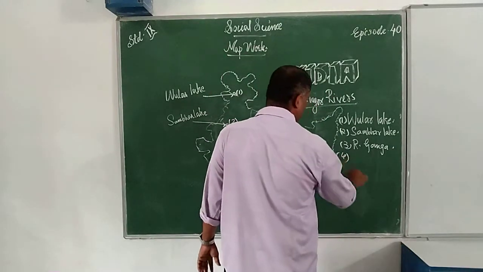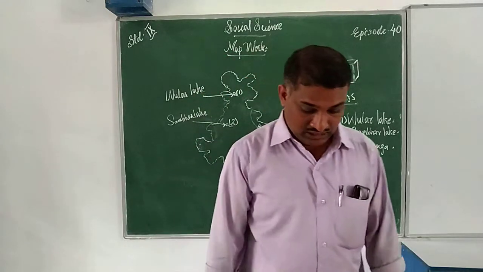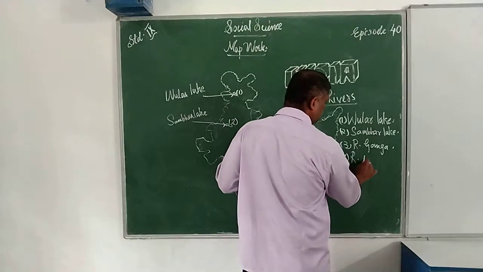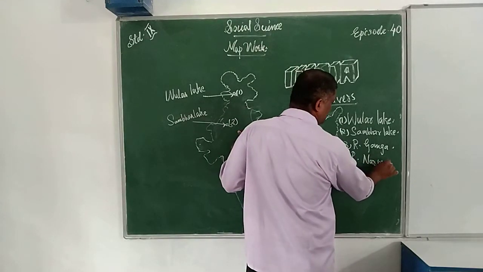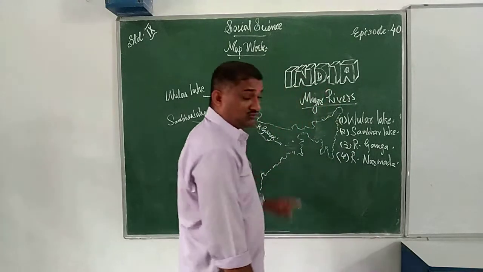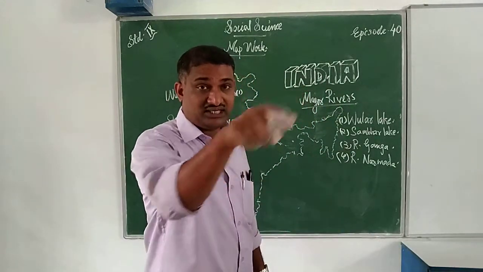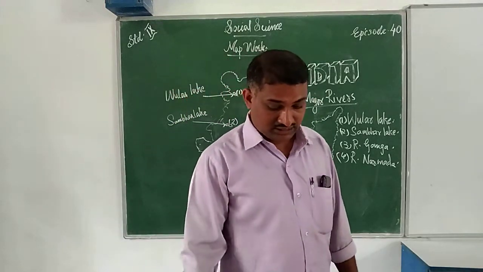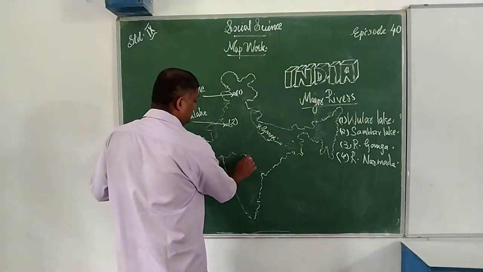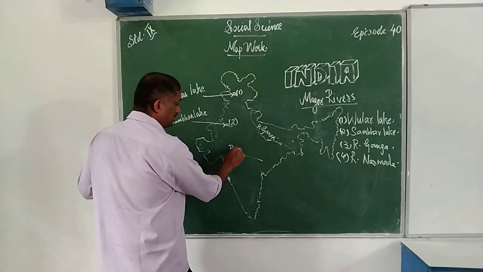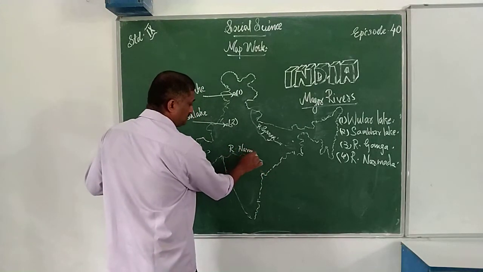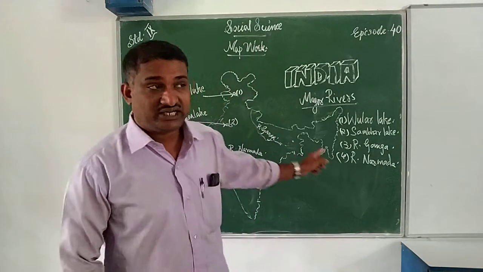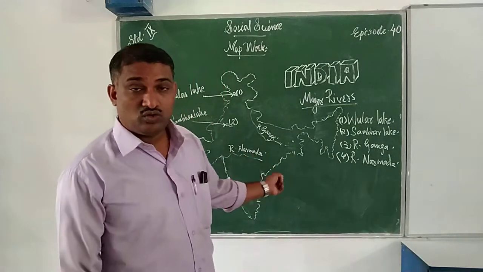And the fourth one, that is river Narmada. And the fourth river, we want to locate where it stands. Where this river Narmada stands, we want to locate. You can see this is the river Narmada. River Narmada goes in this direction.